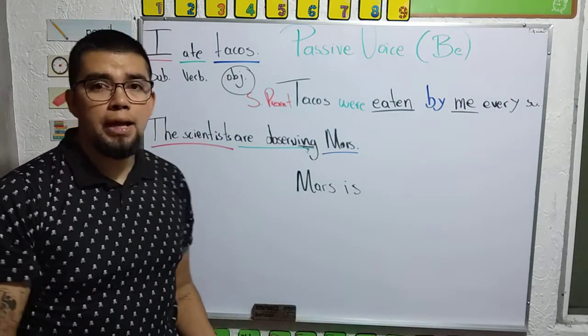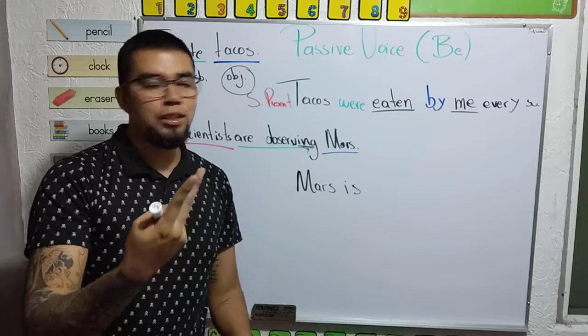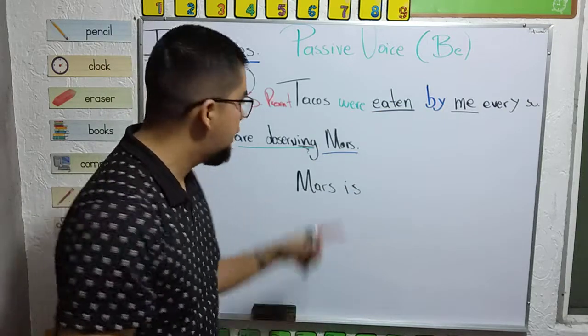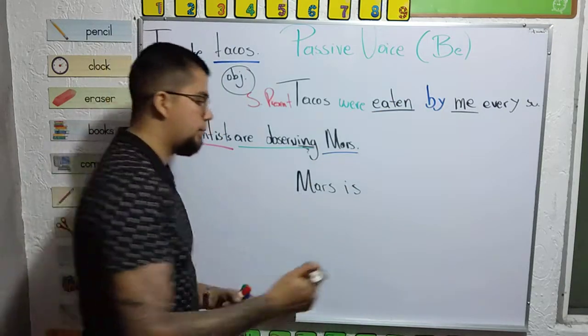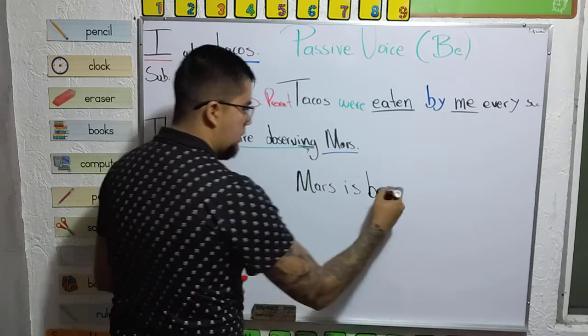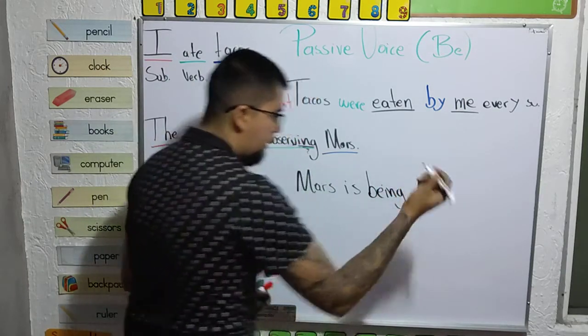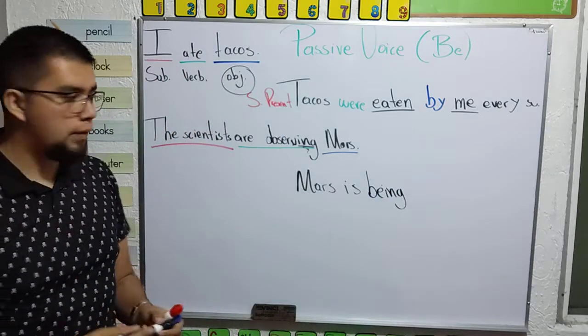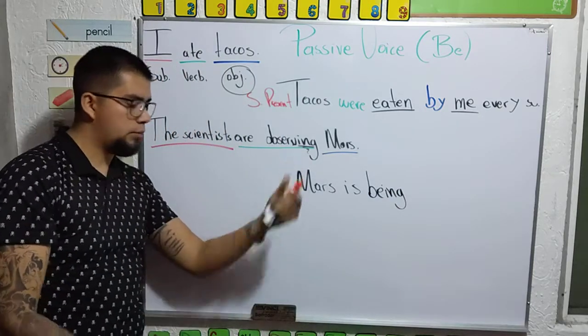How are we going to do it? We're going to include a second verb to be, but with the gerund form. Being. Mars is being. Now, what is the verb? Observed.